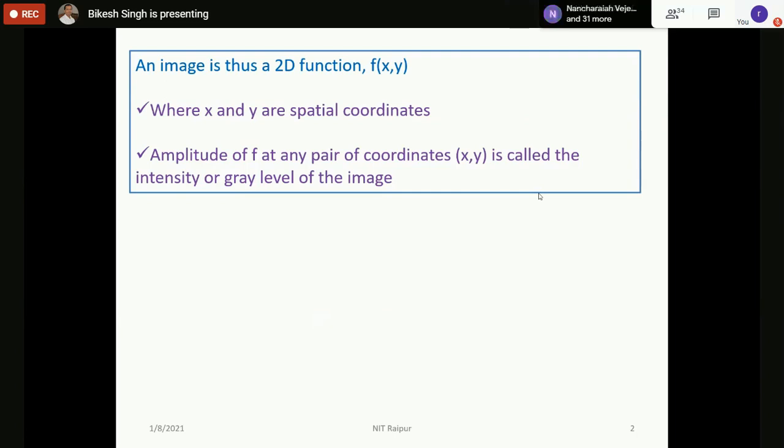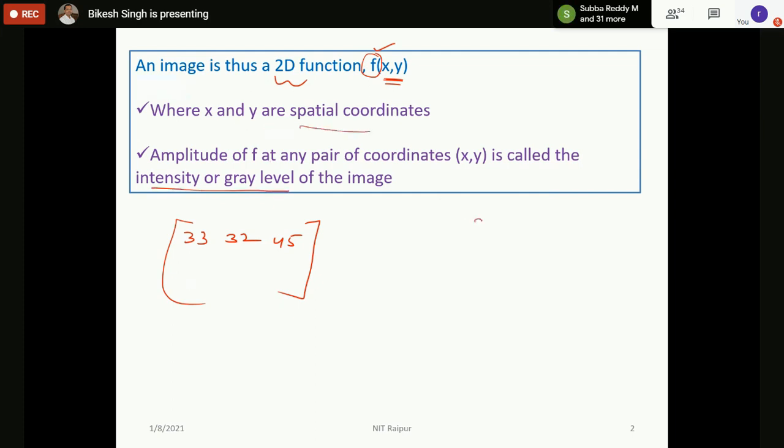So basically, when we define an image, any image, either it is medical or any other image, an image is always a two-dimensional function. Two-dimensional function simply means that an image can be represented in the form of a matrix. So that's why it is a two-dimensional function f(x,y), where x represents the row and y represents the column, and the value of f, that is the value at f(x,y), f11, f22, is called the intensity or gray level of the image. x,y is called the spatial coordinate.